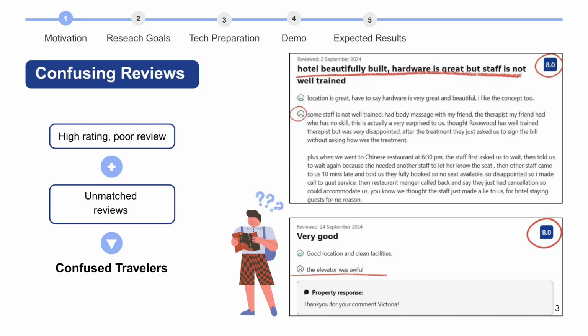One of the biggest problems in our project was the fact that we had a lot of confusing reviews. What exactly is a confusing review, however? Well, if you see over here, you notice that we have a high rating for a review, but it has a very poor review. And this can leave a lot of travelers very confused.